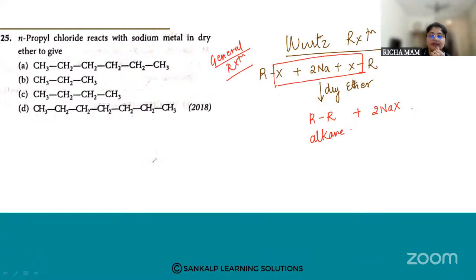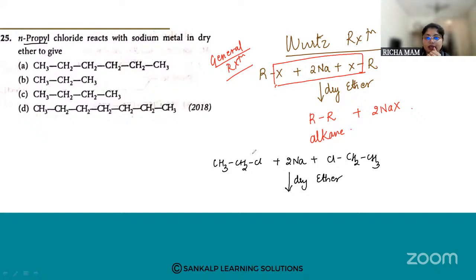Similarly, we'll do it with propyl. Propyl means 3 carbons, so CH3, CH2, CH2, Cl, plus 2Na sodium. So we require 2 moles, in the presence of dry ether. Can you tell me now? This is the byproduct which is obtained: 2NaCl.